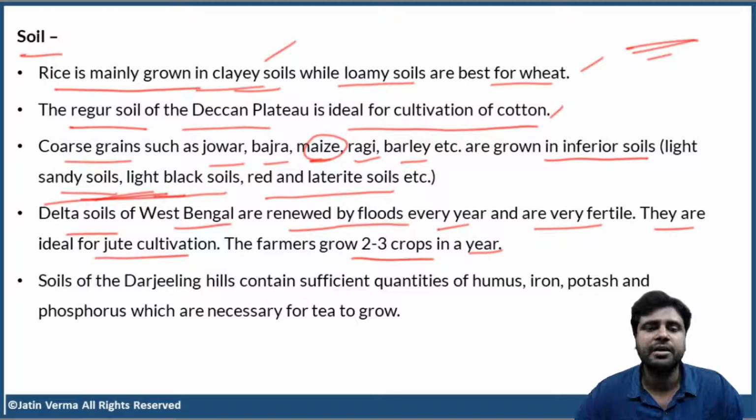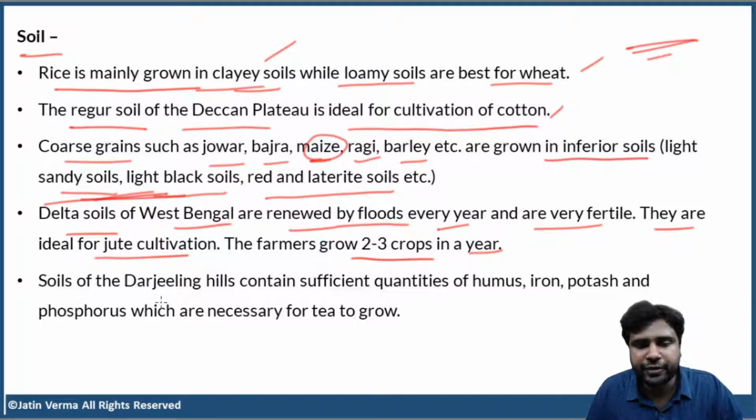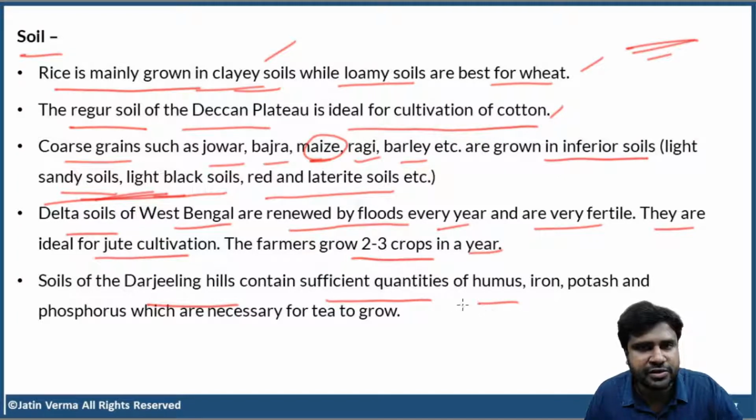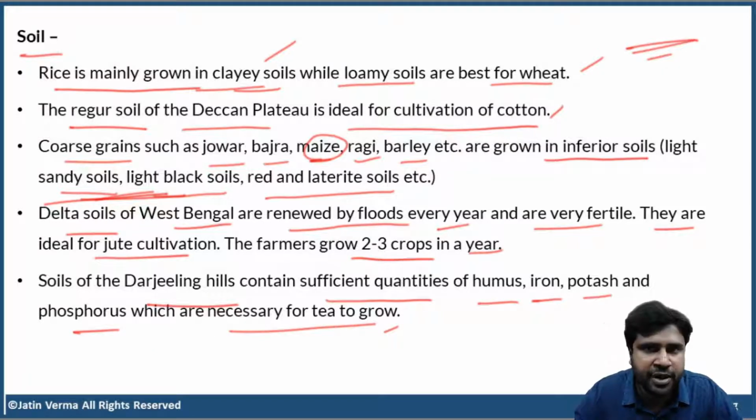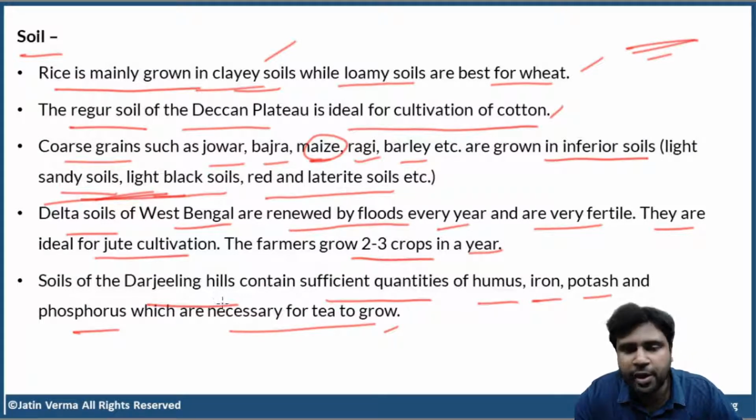Now, soils of Darjeeling Hills contain sufficient quantities of humus, which is the organic matter, the topmost level of the soil, iron, potash, and phosphorus, which are necessary for tea to grow. And most important, the slopes of Darjeeling Hills are well drained because there is a good amount of monsoon rainfall there. So yes, tea is very, very famous here.